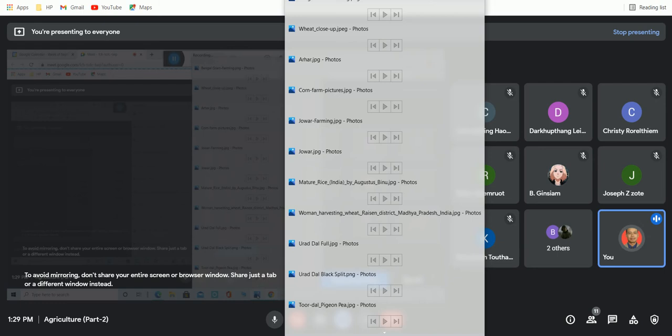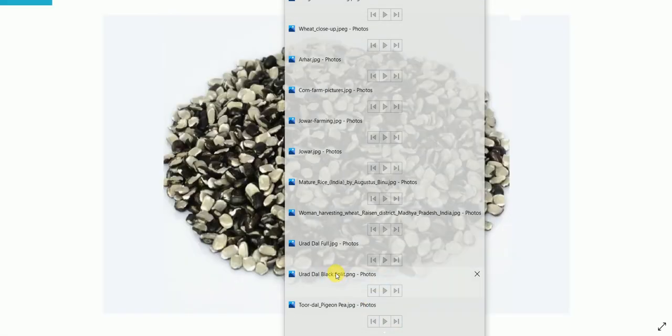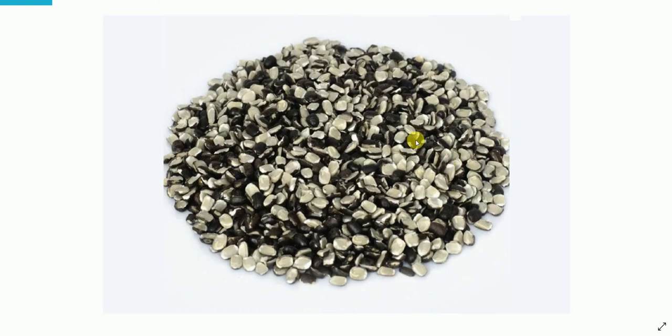Okay, now let us look at some photographs. Okay, just see here. This is urad. Let us try to identify. So this is urad, a type of dal. Okay, this is the split urad.